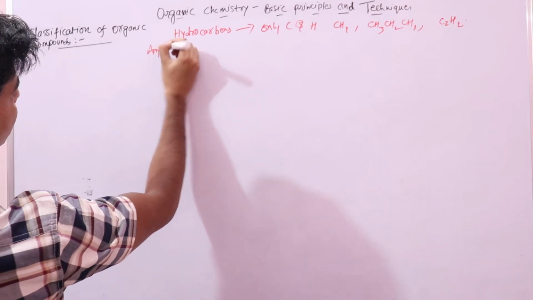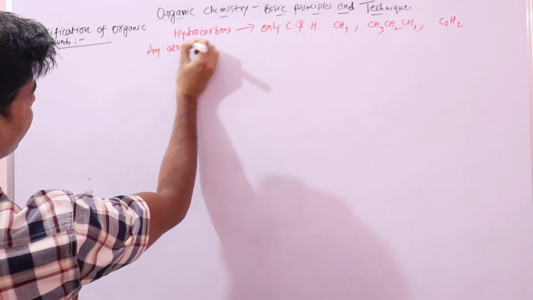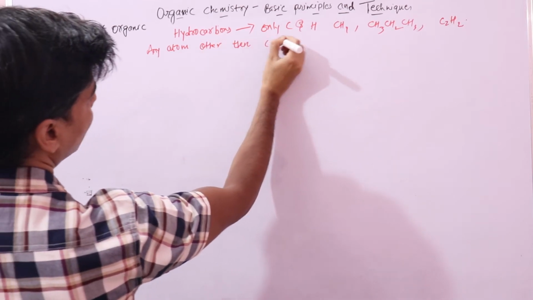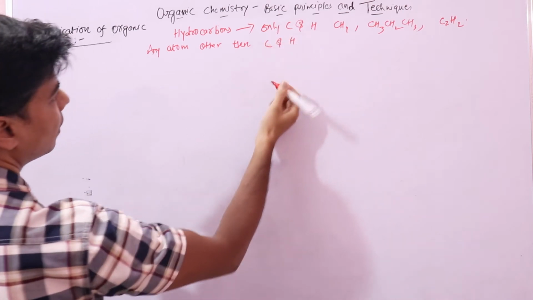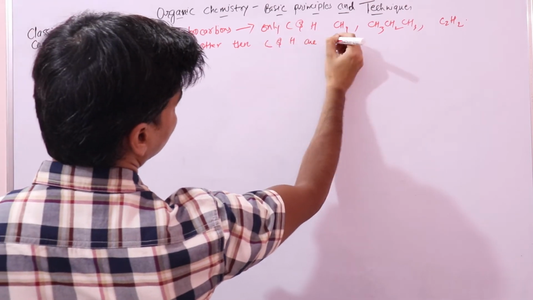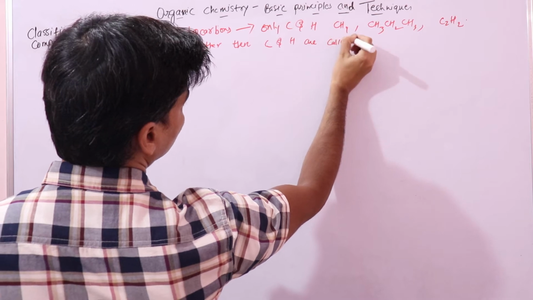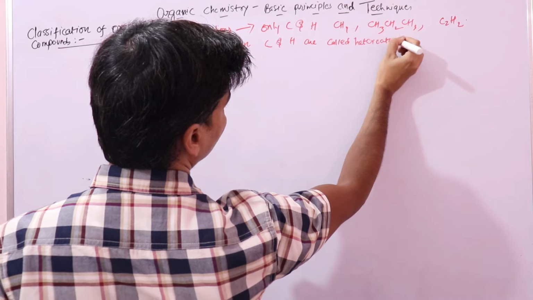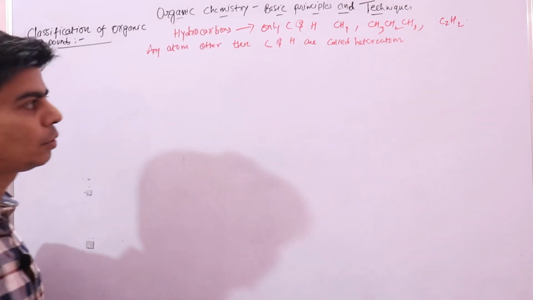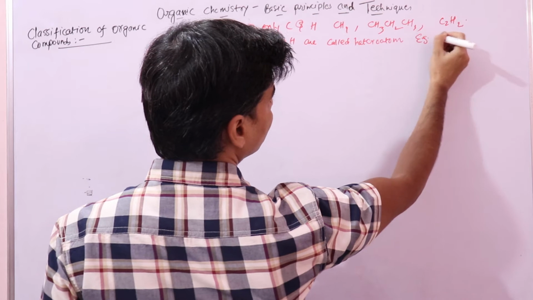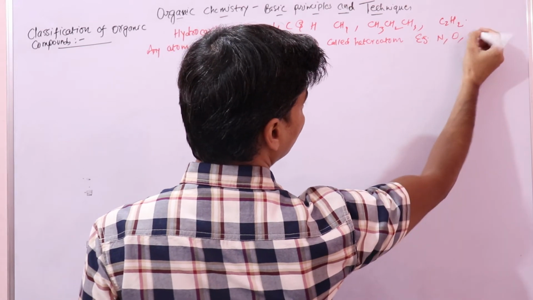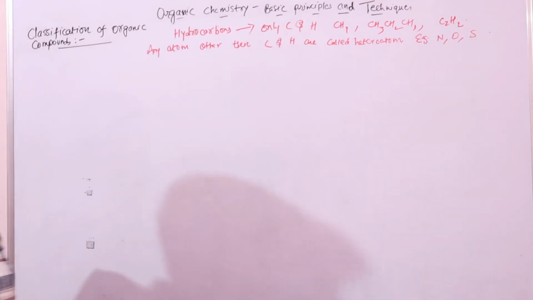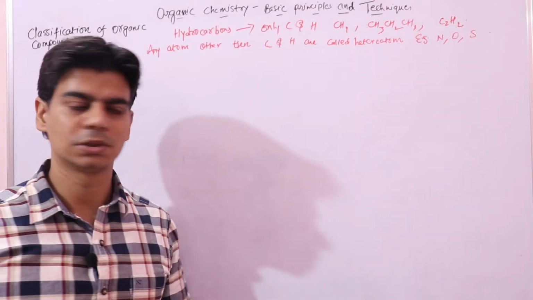So any atom other than carbon and hydrogen is called a heteroatom. Examples are nitrogen, oxygen, and sulfur. These are the most common heteroatoms that you will see in organic compounds.